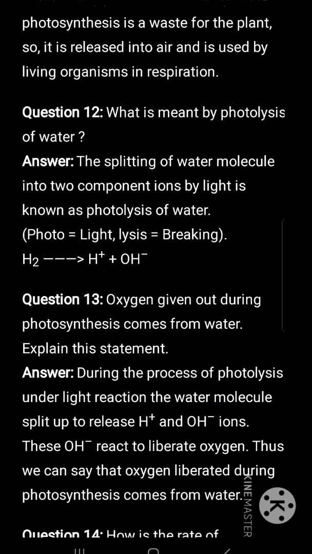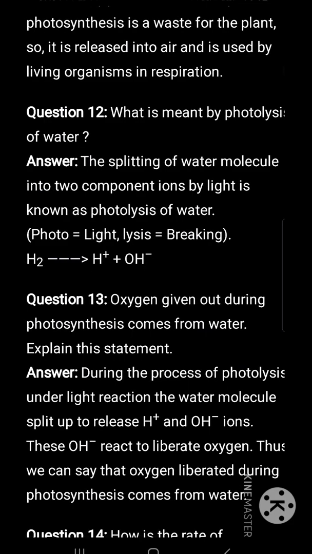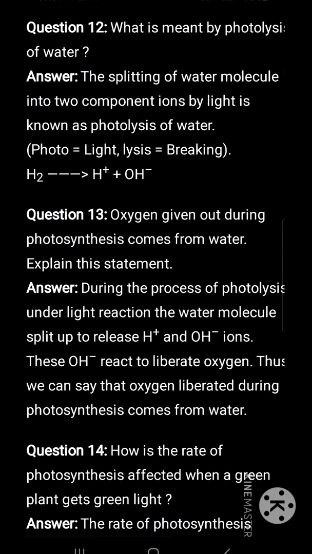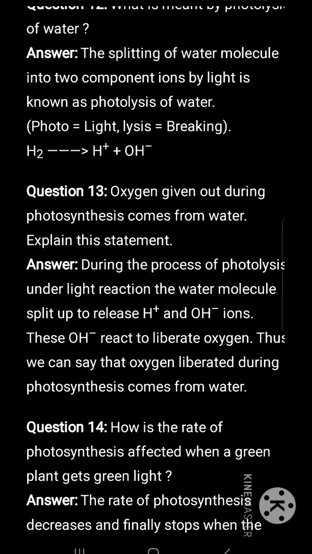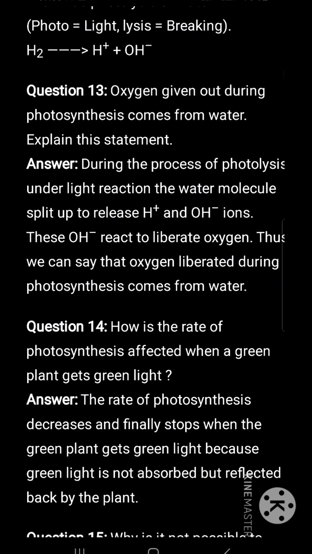What is meant by photolysis of water? The splitting of water molecule into two component ions by light is known as photolysis of water. Photo means light, lysis means breakdown. Water gets broken down into H plus and OH minus ions.